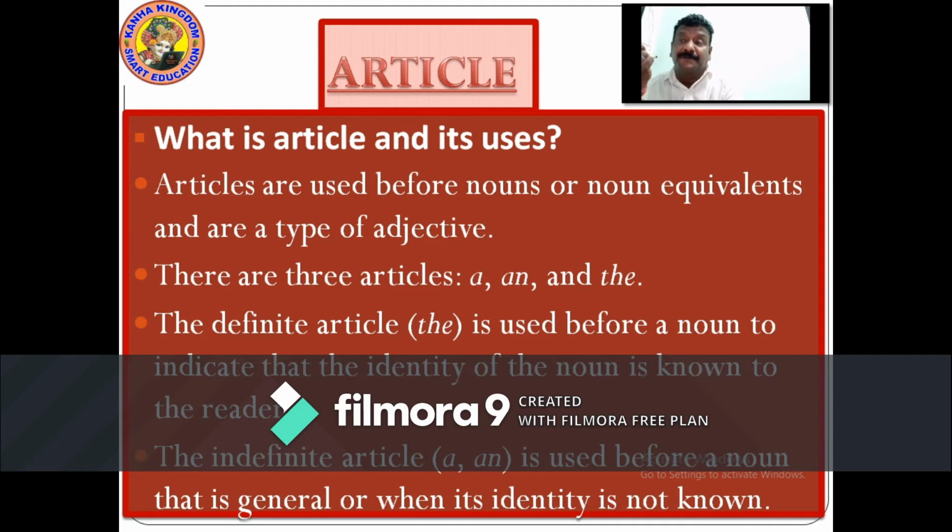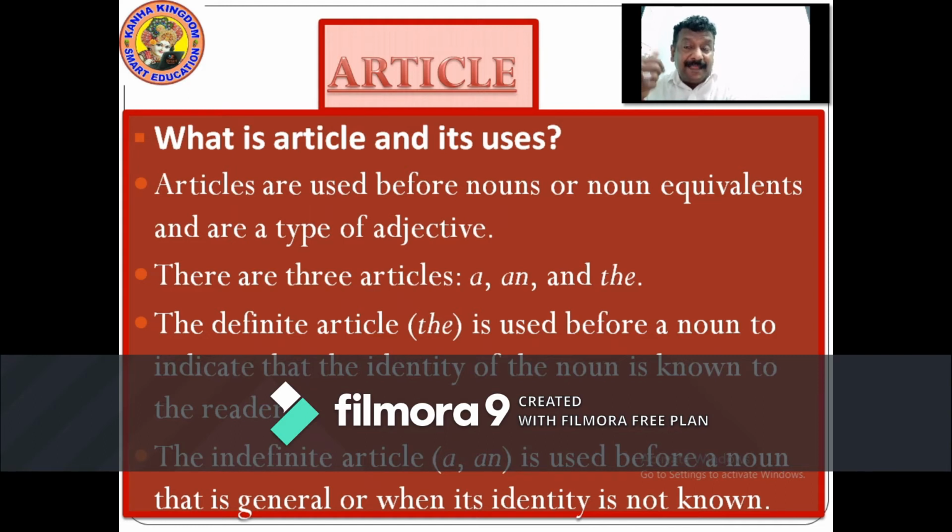So this comes before that. The articles are used before a noun or noun equivalents. The noun which is replaced by any pronoun, it comes before that. It's a type of adjective. Right? The articles are the type of adjectives which are used before nouns or noun equivalents. There are three types of articles.